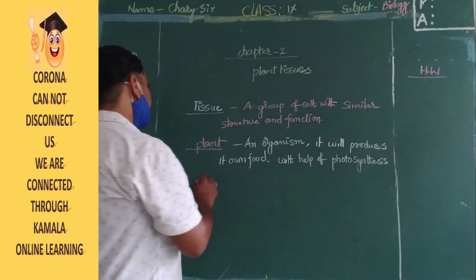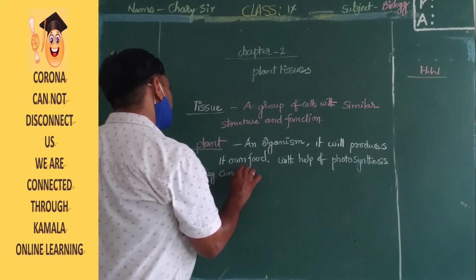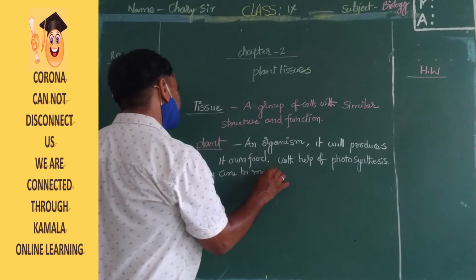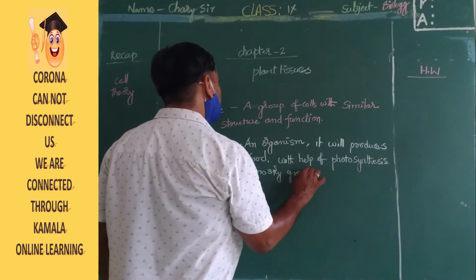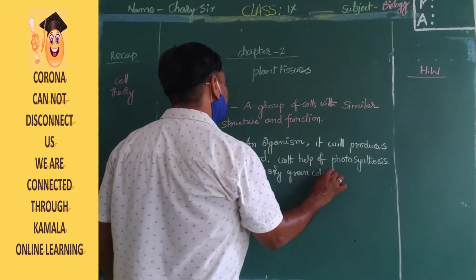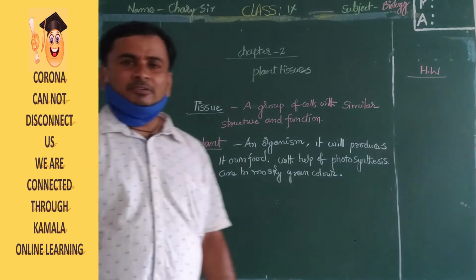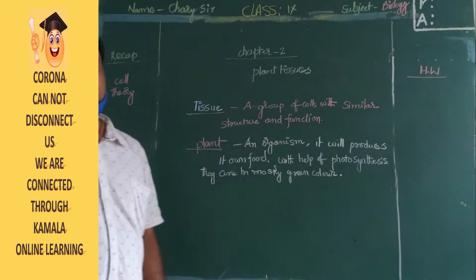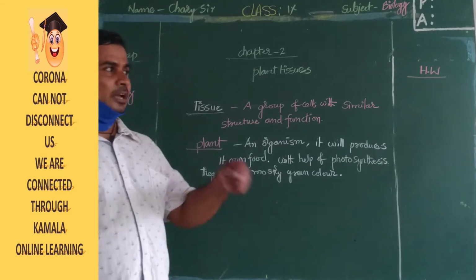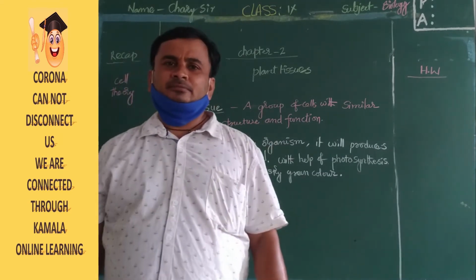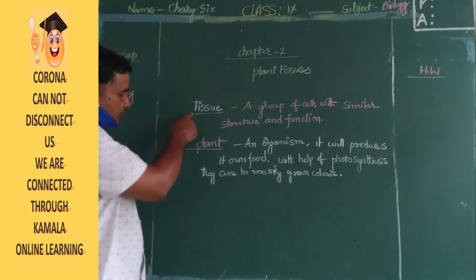They are mostly green in color. Listen, they are mostly in which color? Green. If you see plants outside, all are green. Okay, now this is about the plant and tissue.